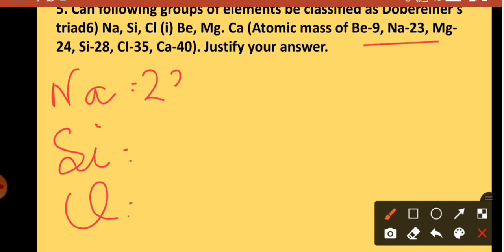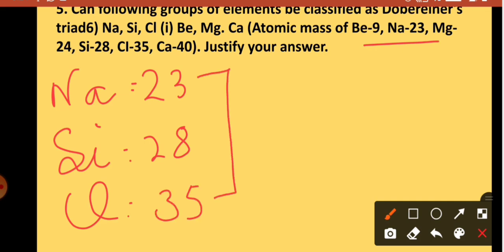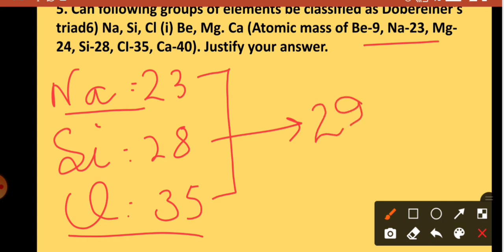Sodium has 23 atomic mass, silicon has 28 and chlorine has 35. So if we add and find an average of the first and the third element from this triad, we can get the average roughly near to 28. So we can say that it can be a triad, but there are some reasons why it cannot be a triad.